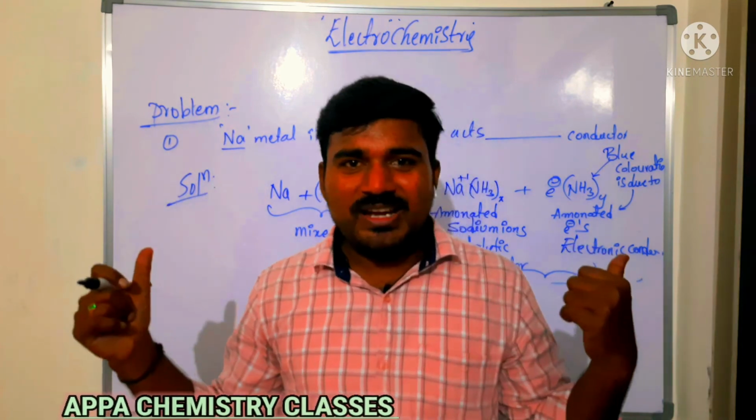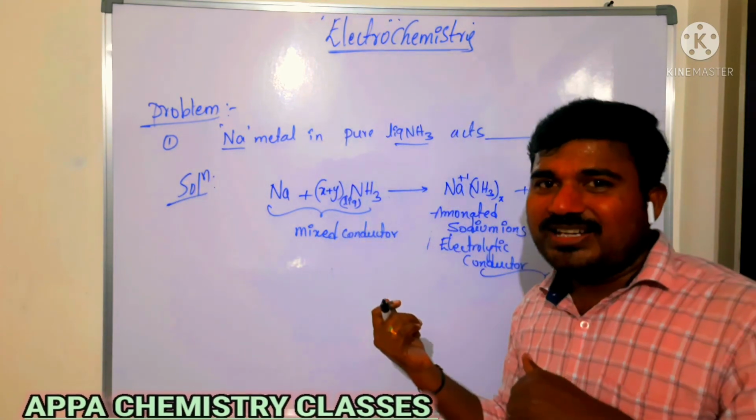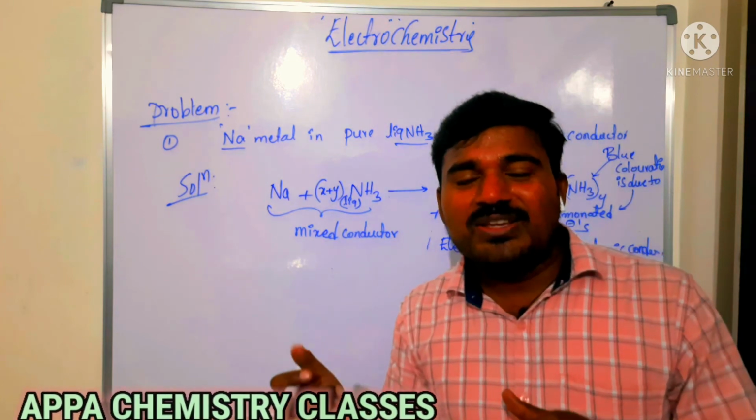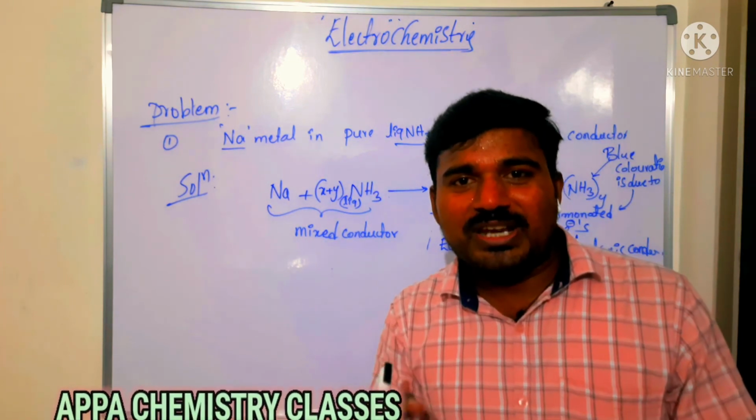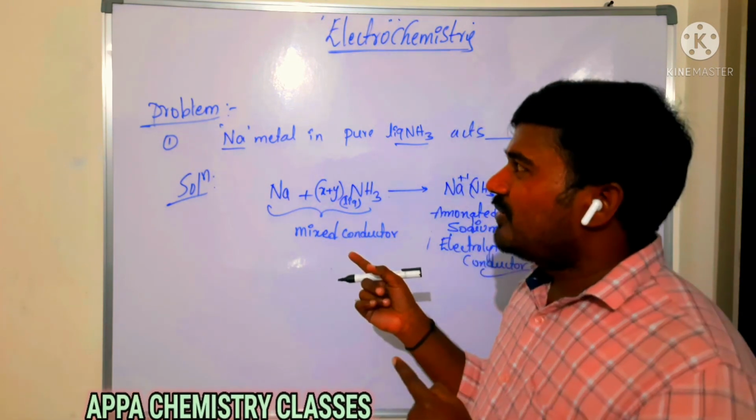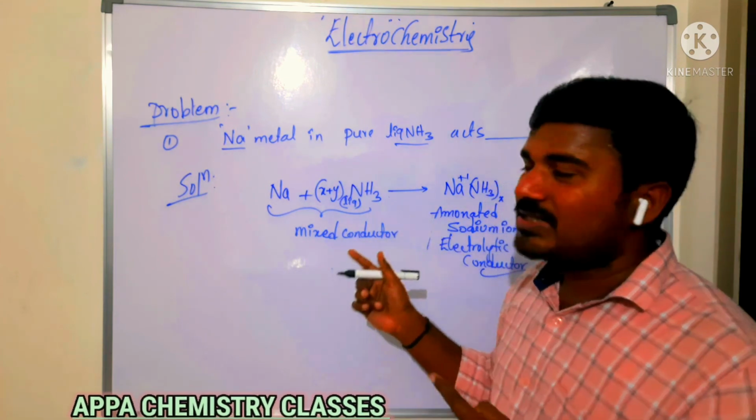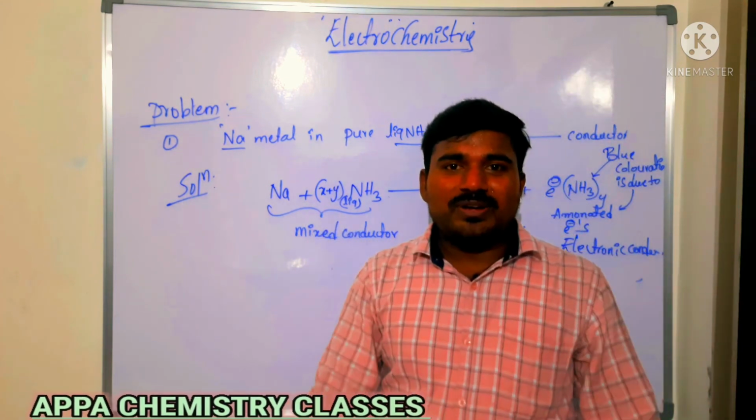That's it for today's class. I hope you have enjoyed the electrochemistry class. Wait for the next part, you are going to get it. We are going to discuss the types of conductors.